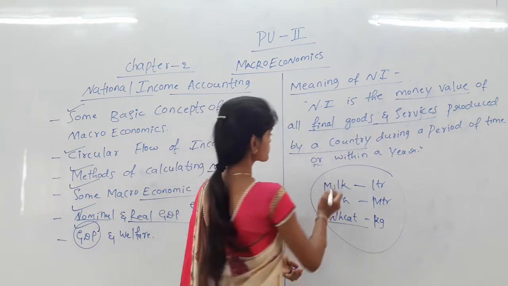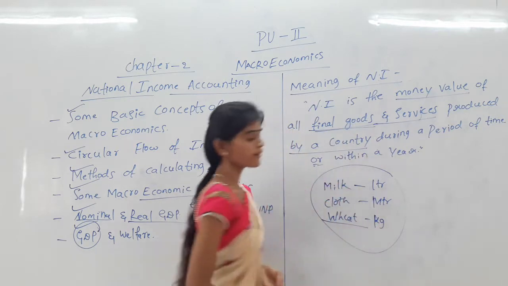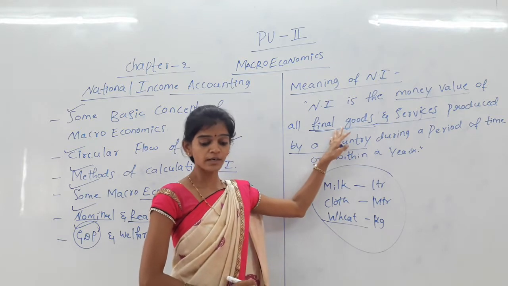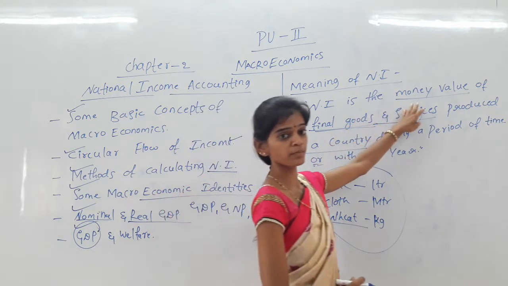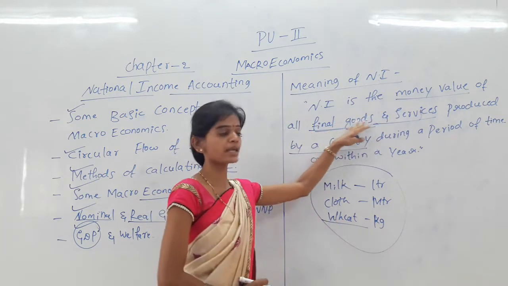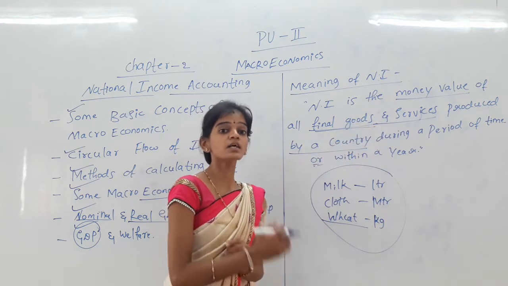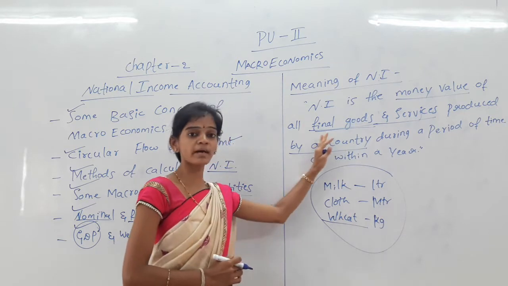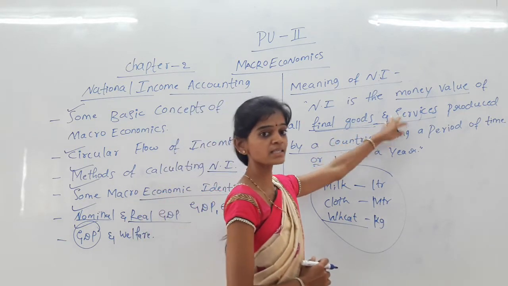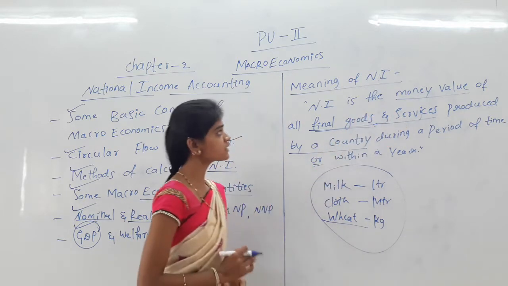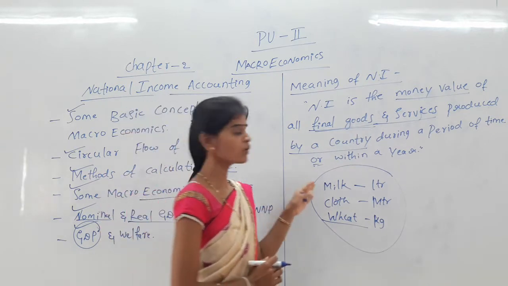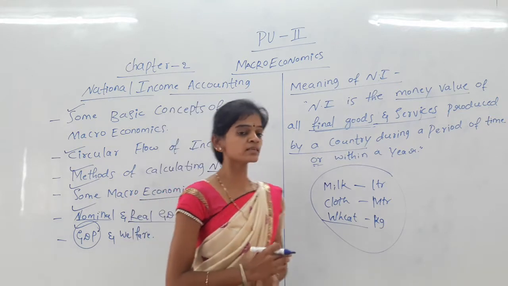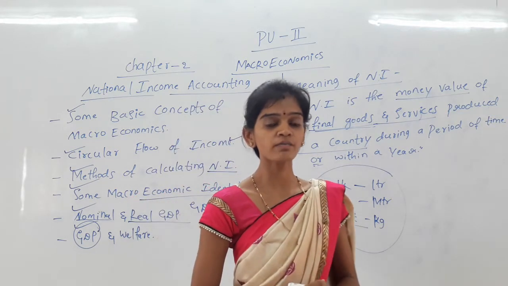And final goods are goods that will not undergo any other transformation. Consumers buy them directly from the market. These are the final goods. So national income is the money value of final goods and services produced by a country during a period or within a year.